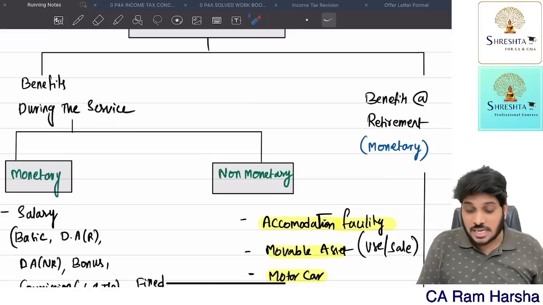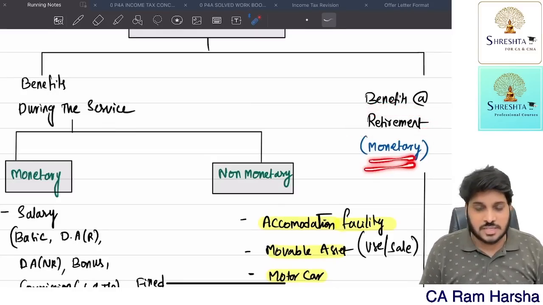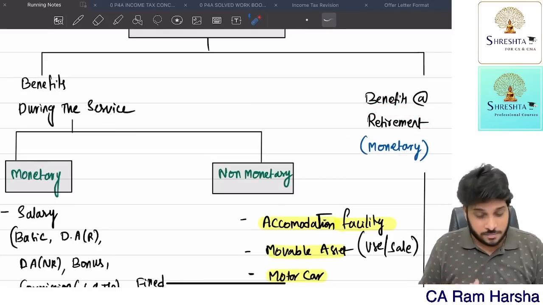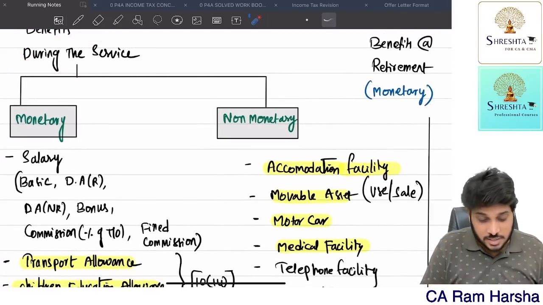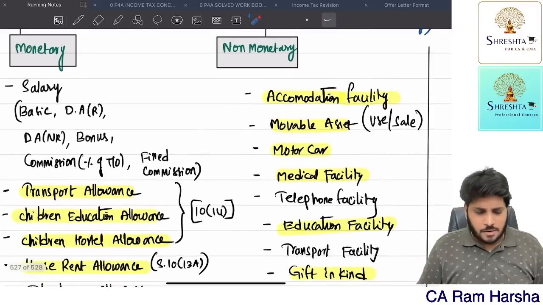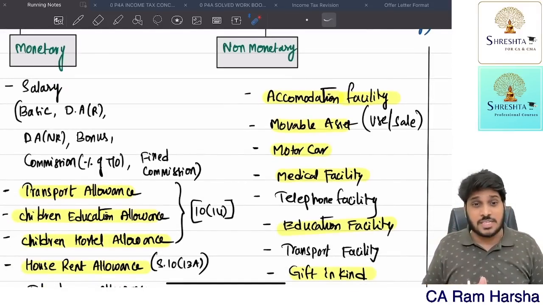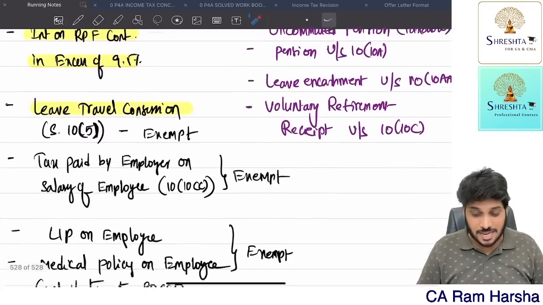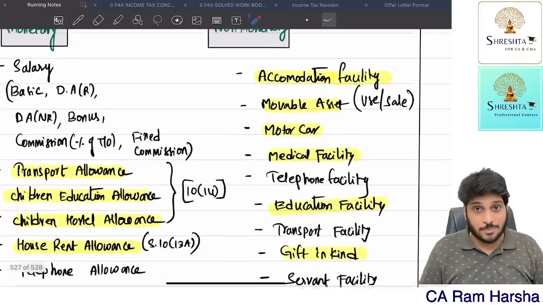And I may receive certain benefits at the time of retirement. Generally at the time of retirement, we receive monetary benefits, whereas when we are in service, we receive two categories of benefits: monetary benefit and non-monetary benefit. What are all the monetary benefits that you receive, and what are all the non-monetary benefits that we receive, is given here as a list. I'm giving you this list which is important from the exam point of view.